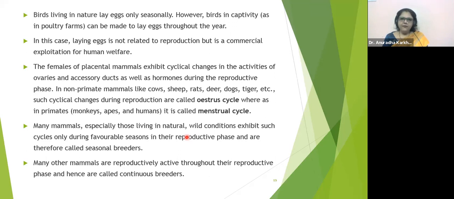In non-primate mammals like cow, sheep, rats, deer, dog, tiger, etc., such cyclic changes during reproduction are called the estrous cycle, whereas in primates like monkeys, apes, and humans, it is called the menstrual cycle. The menstrual cycle we have done in detail in the reproduction chapter of humans, right?